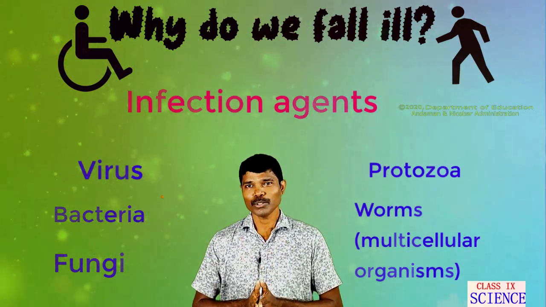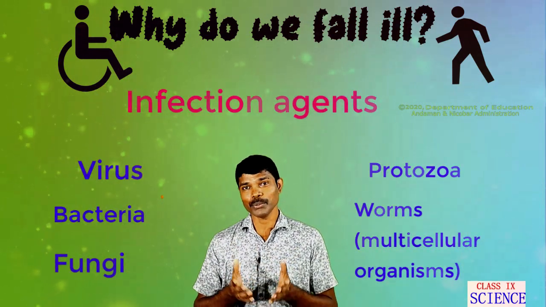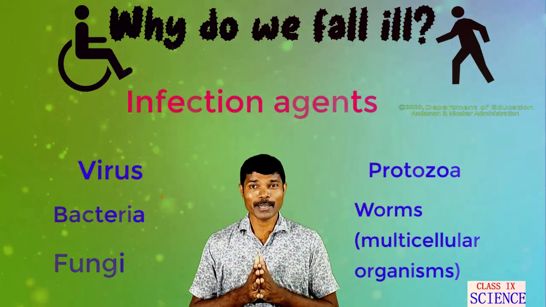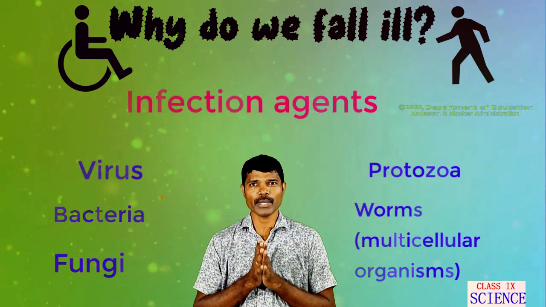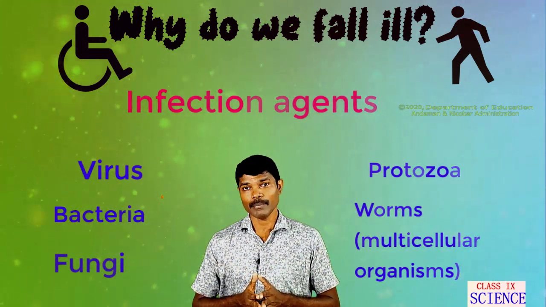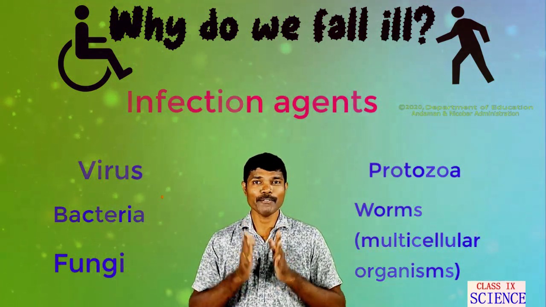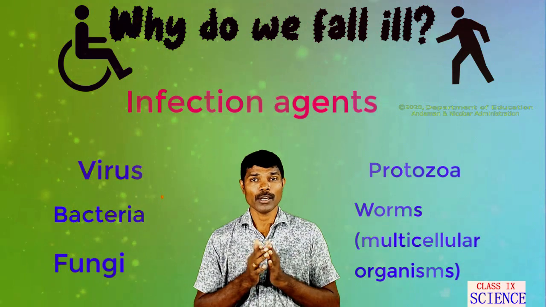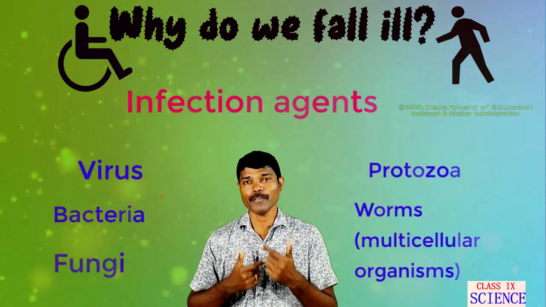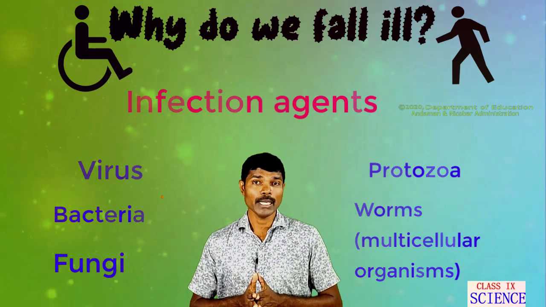In your school also, you used to consume albendazole tablets every 6 months, right? This albendazole tablet is given to kill intestinal worms, especially helminths, nematodes and roundworms. So these are the infectious agents which cause infectious diseases in living organisms, particularly in human beings.